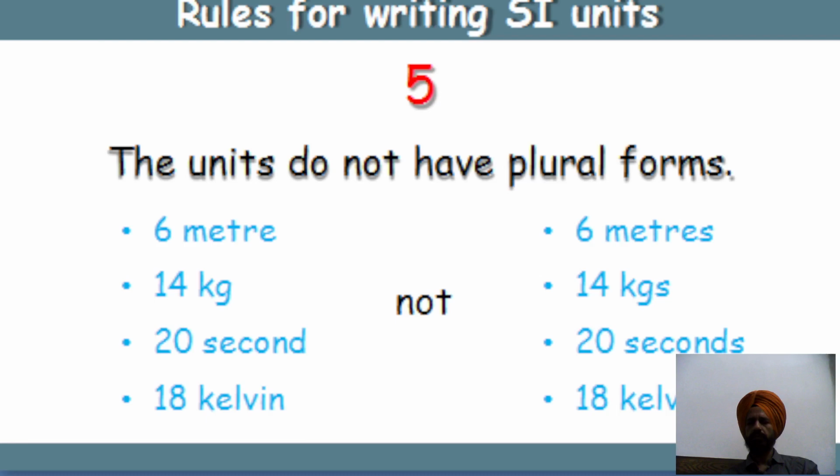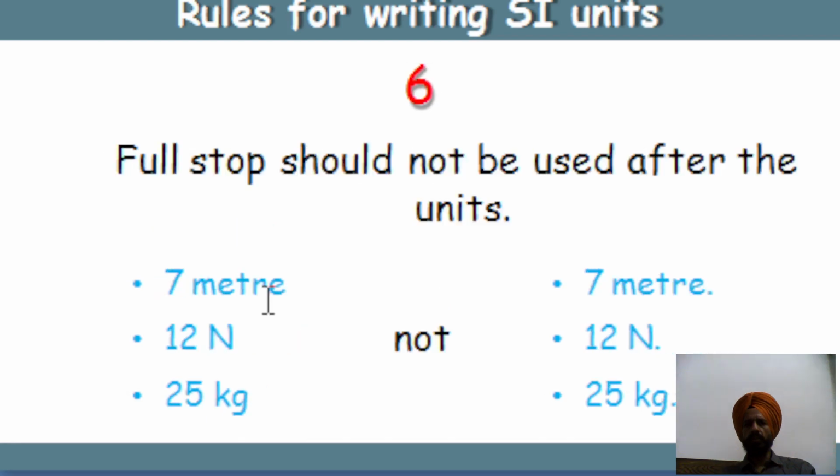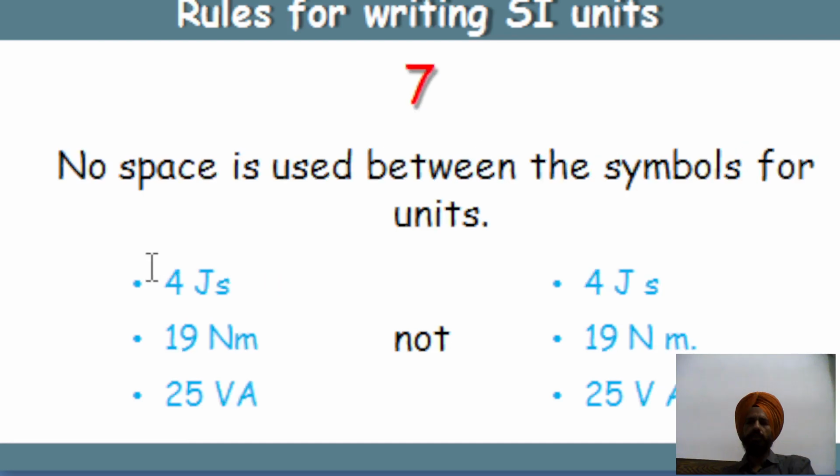Okay, then next we have another one: a full stop should not be used after the units. After the units, a full stop should not be used like this. Here it is using the full stop, so this is not the correct one. Then next, no space is used between the symbols for the units.